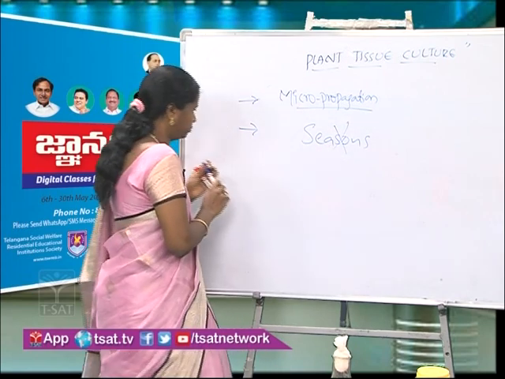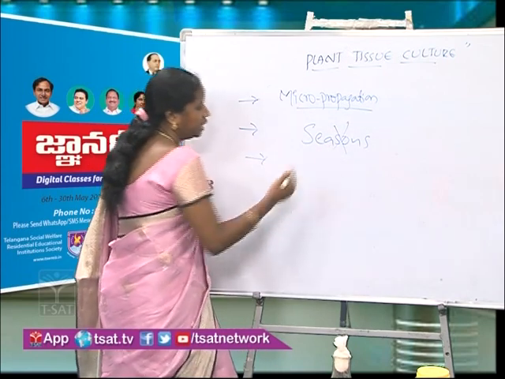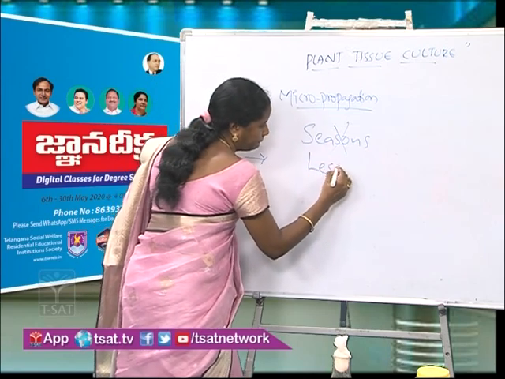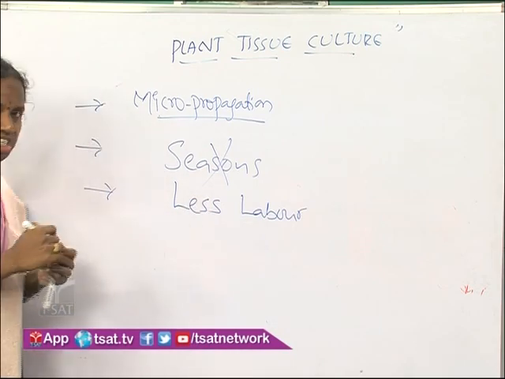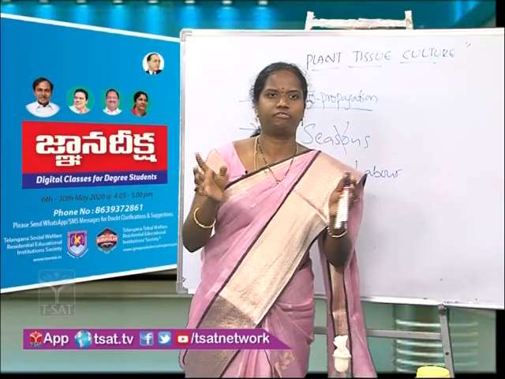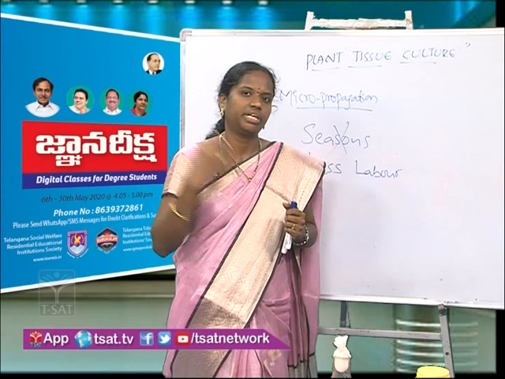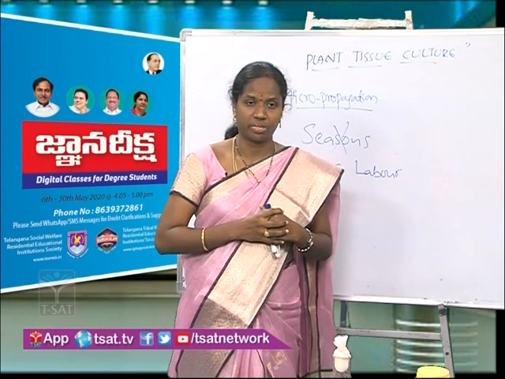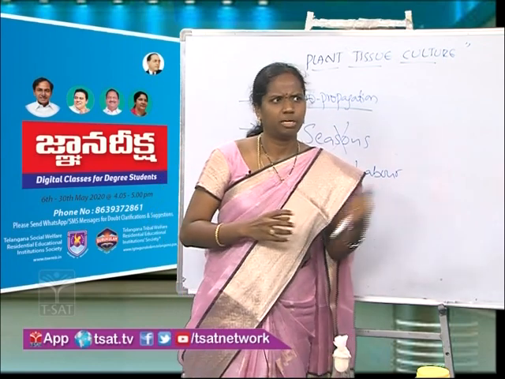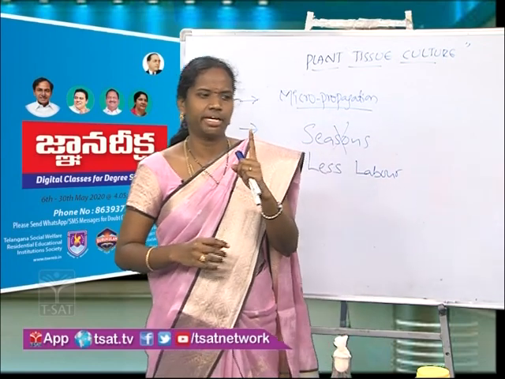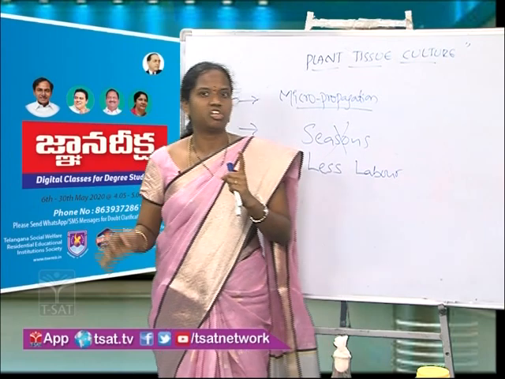Then, less labor is required. In general, if we have one acre of land, we need tens, twenty, hundreds of persons. Manpower is very much needed for growing plants. But in plant tissue culture, one person can handle hundreds of plants.